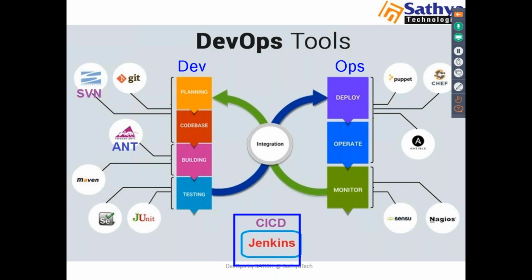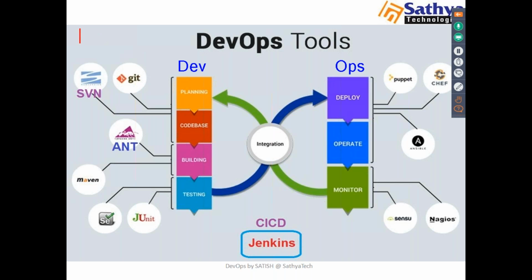So we have multiple tools. If you see this process here, first we have planning. We have to plan this application and design it. Then you can do coding. After coding, we have building, and we have to test it, and then we can deploy on a server, operate it, and then monitor. For all these things, we have multiple tools. Let's just observe this development flow here.